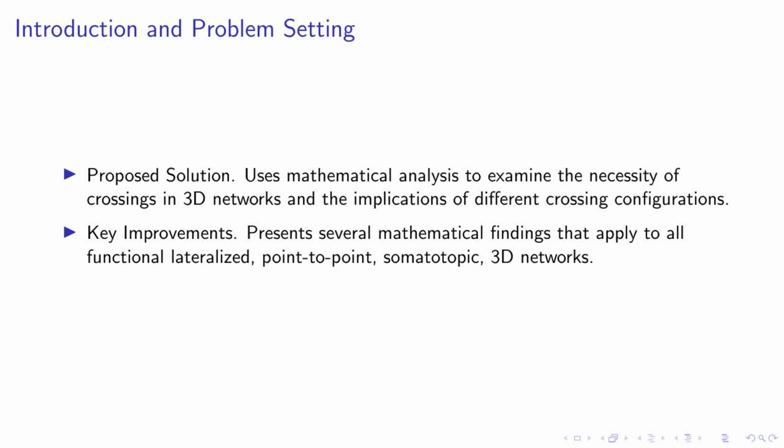This broad applicability enhances the significance of our research, providing a foundation for further exploration and potential advancements in the field. In essence, we're taking a deep dive into the mathematical intricacies of neural networks, unraveling the complexities of crossings, and presenting new insights that could revolutionize our understanding of these systems.